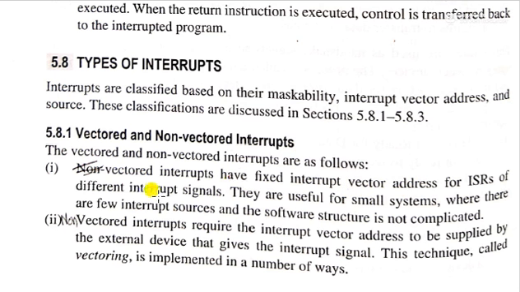So vector interrupts are those interrupts which have a fixed vector address, the address location for the ISR. For different interrupts, the ISR is written at a fixed address location, like RST 7.5 has its vector address location. These are fixed address locations where my interrupt service routines are written.